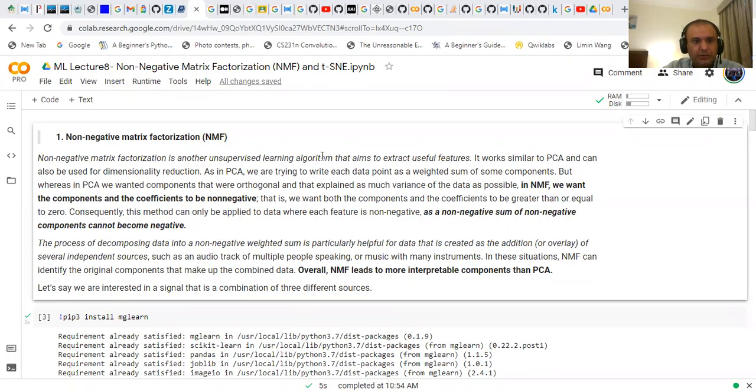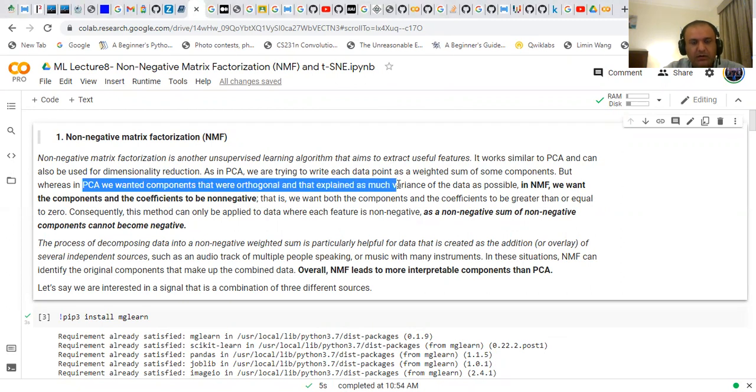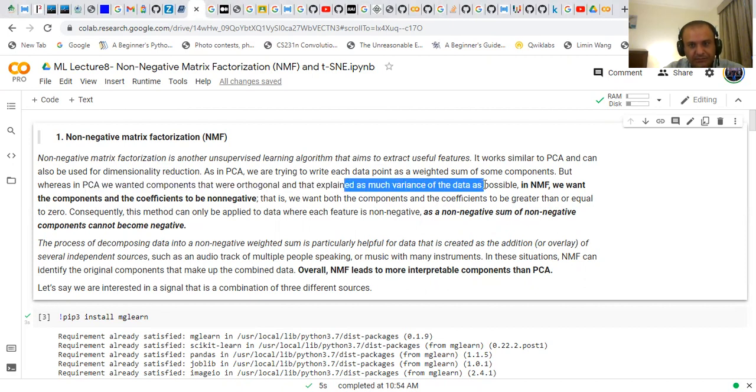In this lecture, we are going to talk about non-negative matrix factorization. Non-negative matrix factorization is another way for unsupervised learning that aims to extract useful features. It works similar to PCA and can be used for dimensionality reduction. In PCA, we find the weighted sum of the components, and PCA wants the components to be orthogonal to each other, and these components explain a lot of variance in the data.